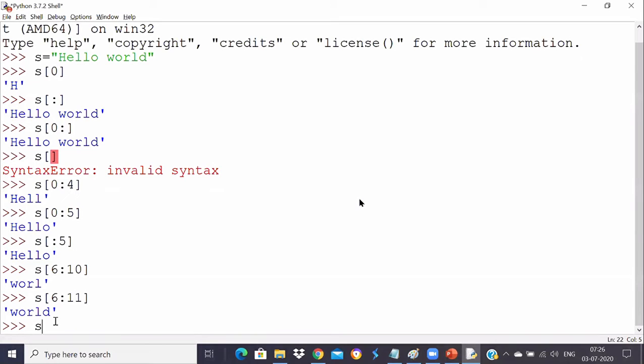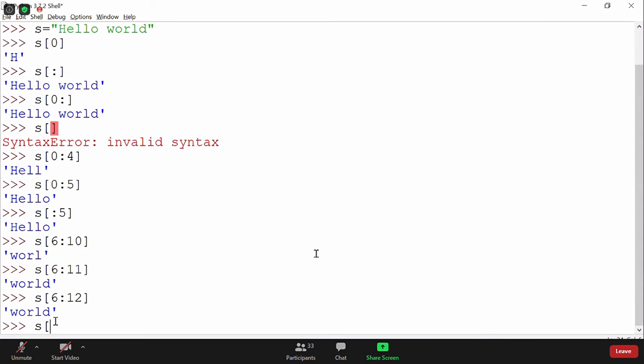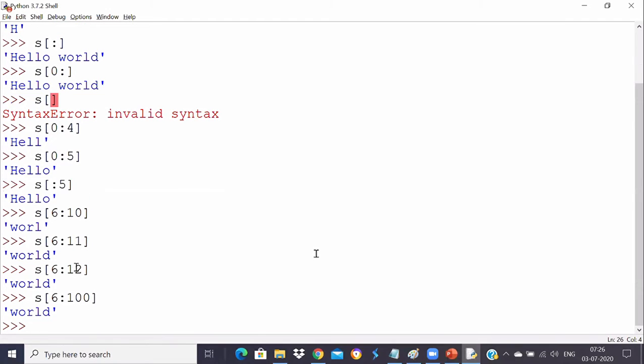Even if you cross 12 also, no problem, guys. You can give 12 also, no problem. You can even give 100, no problem. No problem at all. So there will be no boundary check. Whatever you have given, there will be no boundary check.